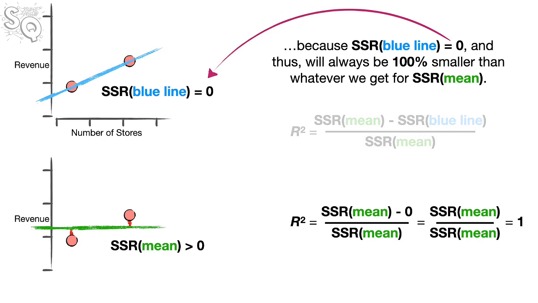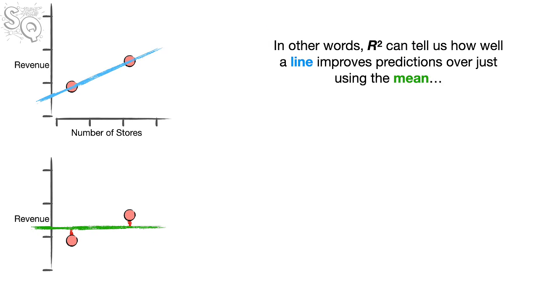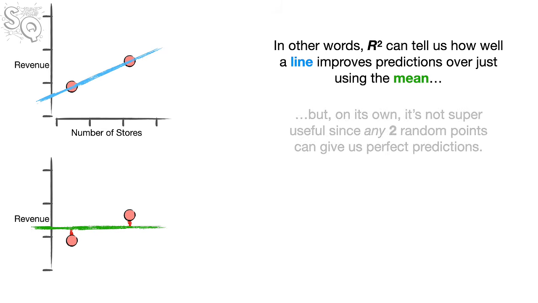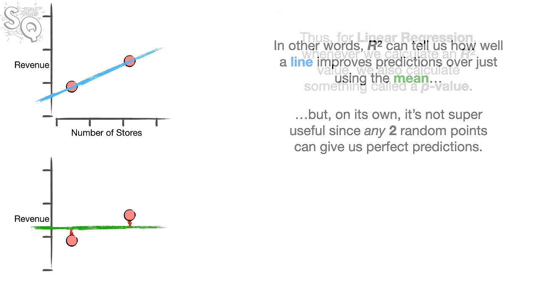Because the sum of the squared residuals around the blue line equals 0, and thus will always be 100% smaller than whatever we get for the sum of the squared residuals around the mean. In other words, R² can tell us how well a line improves predictions over just using the mean, but on its own, it's not super useful since any 2 random points can give us perfect predictions.